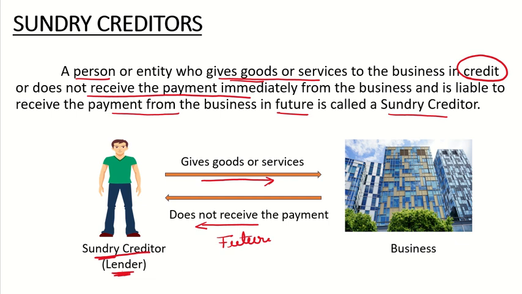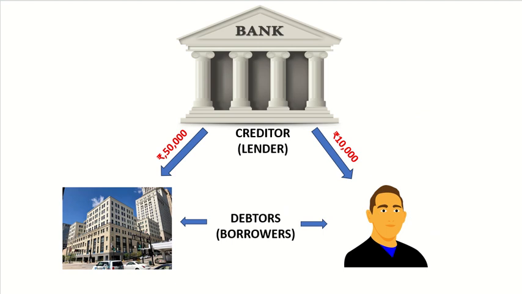So we'll see a simple picture here. Now suppose this is a bank. What is the primary function of the bank? To provide loans to individuals, companies, institutions or businesses. So your bank is lending the money to a company and to a person.